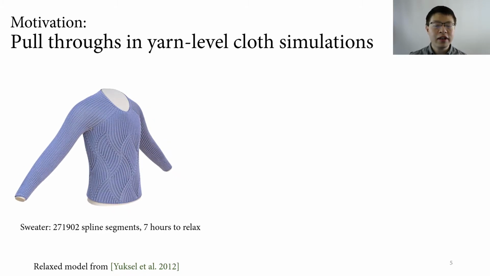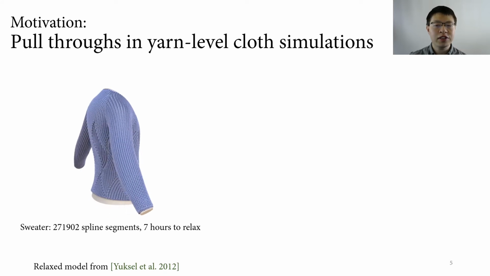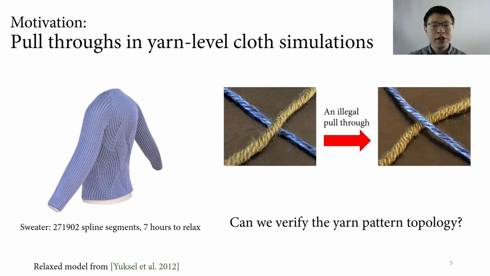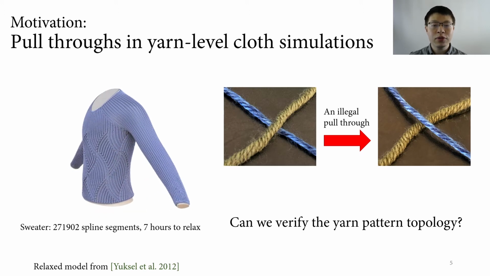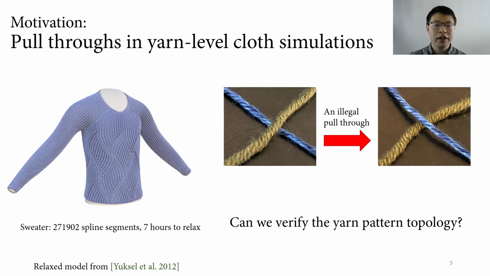Let's also look at yarn level cloth modeling. This sweater model was relaxed using a yarn level simulation. Do we know if it's topologically correct? How do we know whether the relaxation avoided pull-throughs and maintained the yarn topology? Watch our detailed talk to see how we found an error in this model.